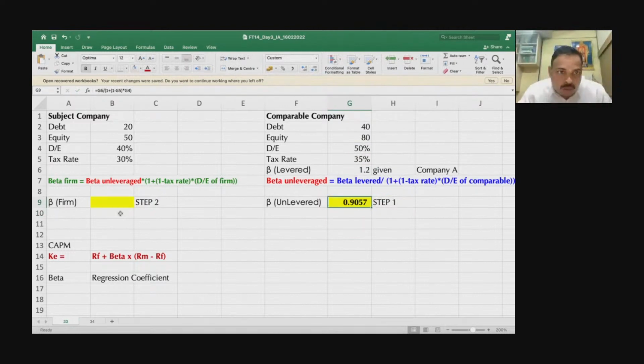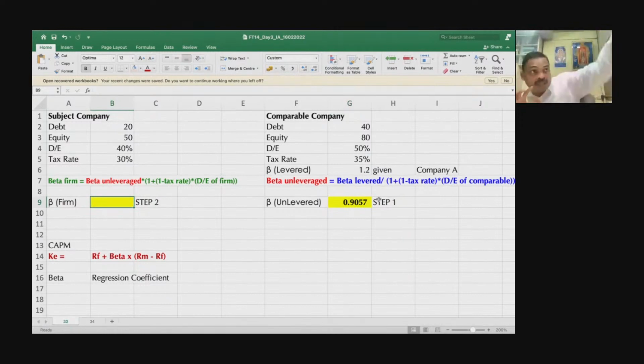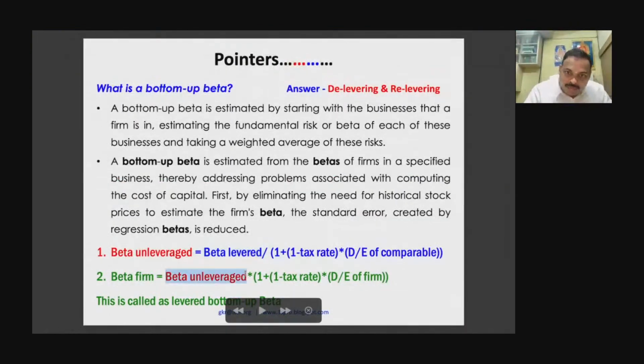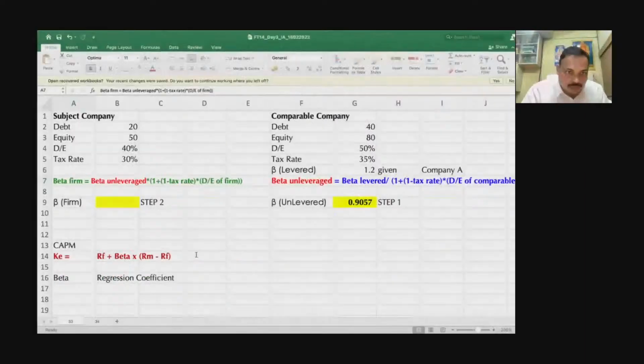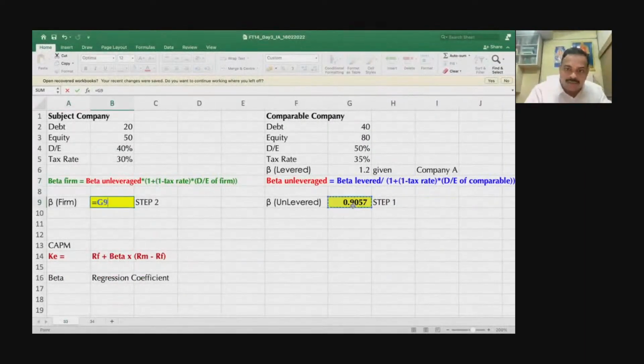Now, how will you get the levered beta? From your comparable company's levered beta, you have got the unlevered beta, 0.9095. You take that. This is the unlevered beta of your subject company. Now you lever it with your company's capital structure and bring the beta to the required beta. The required beta is unlevered beta into 1 plus (1 minus tax rate of the subject company, 30%) into debt equity ratio.